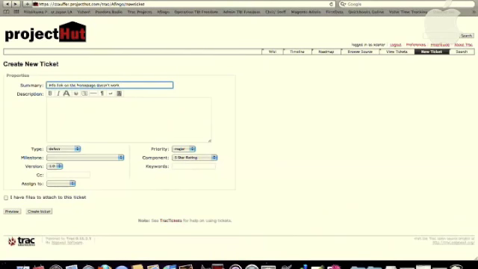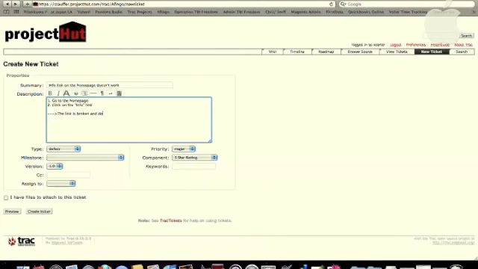Once you've added your summary, you can select Description. Here you will enter the steps to reproduce your issue. In this example, go to the home page. Click on the info link. And then you're going to describe what happens. In this case, the link is broken and doesn't work.